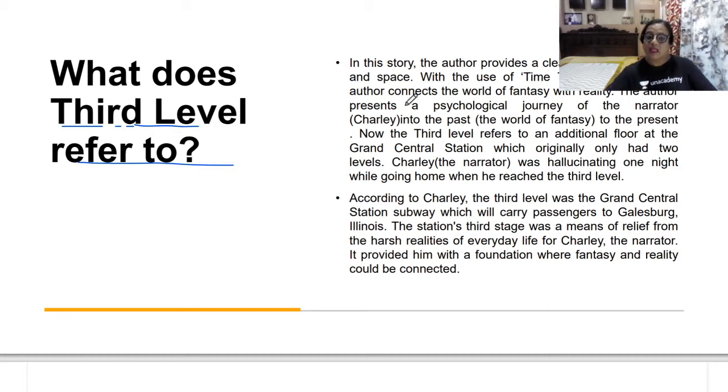Now the third level, here you see, refers to an additional floor at the Grand Central Station, which originally had only two levels. And Charlie, the narrator, was actually hallucinating one night while going home when he reached the third level.